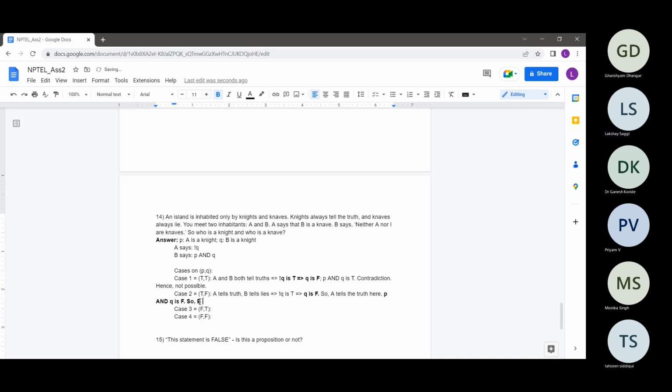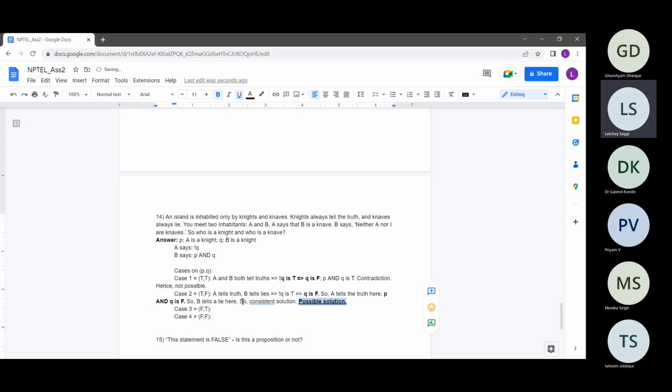So B tells a lie. B tells a lie. So B is telling a lie basically because the statement which B said evaluates to false. And since in this case we assume B is not a knight, B is a knave. So this is also consistent. So B should be telling a lie since he is a knave. So this is a consistent solution, a possible solution.